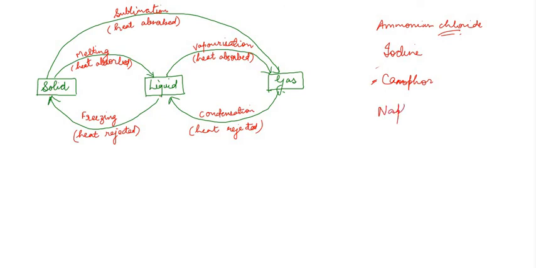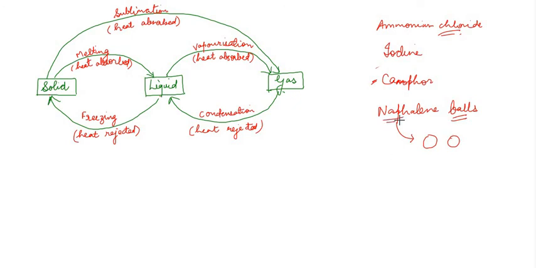So camphor is also one of such examples. Then naphthalene balls are such examples. And you must have seen naphthalene balls. White color के balls होते हैं. And you must have seen your mama or papa keeping the naphthalene balls in the almirah while keeping the clothes. जैसे गर्म कपड़ों को हम विंटर के बाद अलमीरा में या जो बड़ा बक्सा होता है उसमें रखते हैं कि अगले साल फिर we will use it in the winter, तो उसको नैप्थलीन बॉल्स के साथ रखते हैं, वाइट कलर्ड बॉल्स.